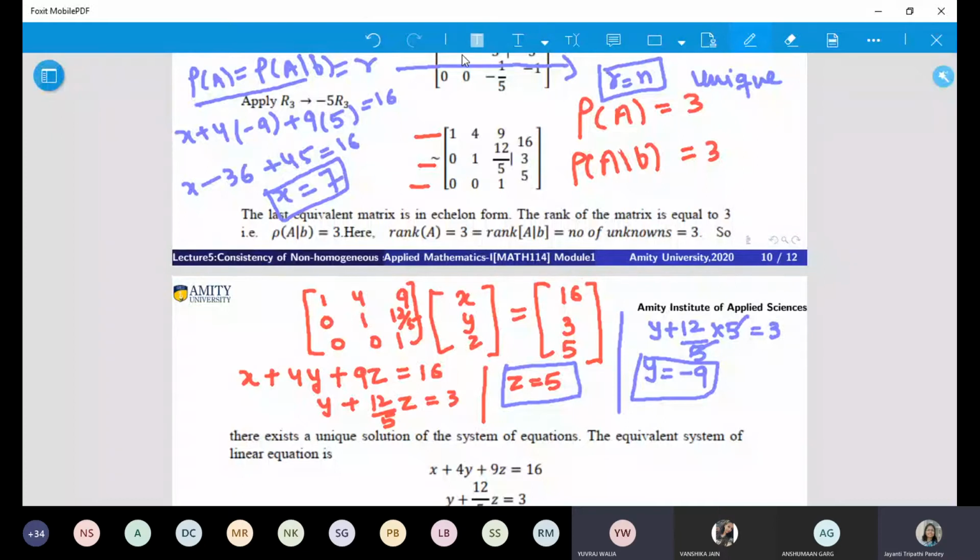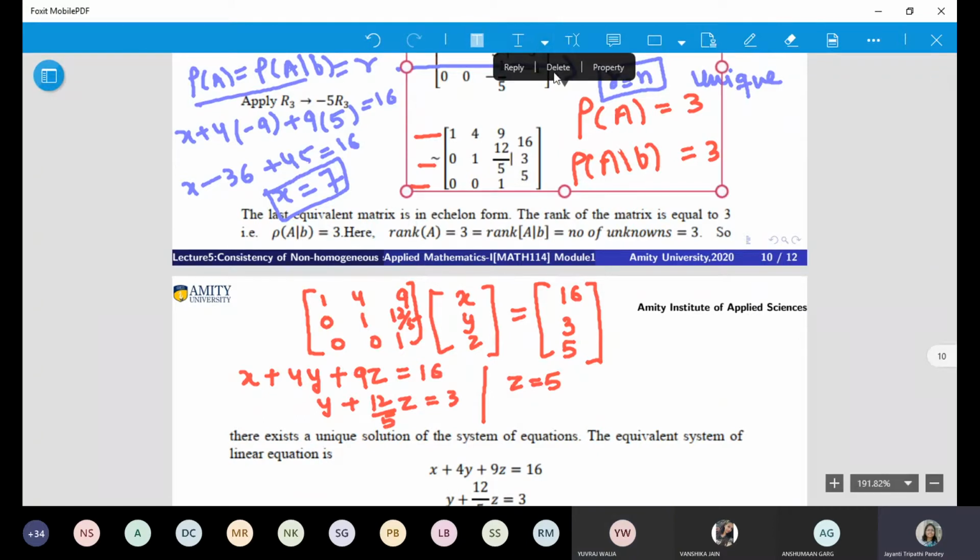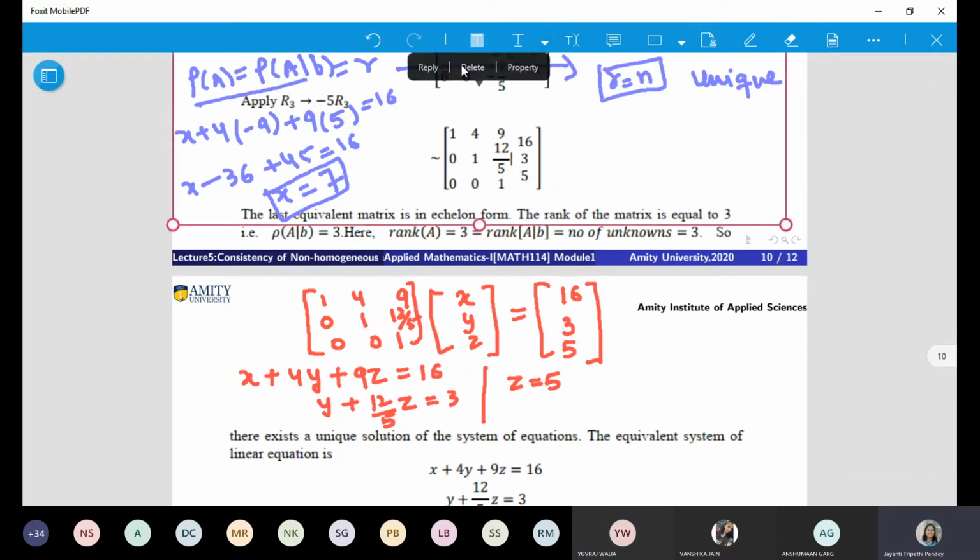Yes, beta. Ma'am, we have a matrix and we have to make an augmented matrix. So if we need to check the ranks, we need to check them separately, right? No. You will check it together. See, I want to show you this. Just a minute.